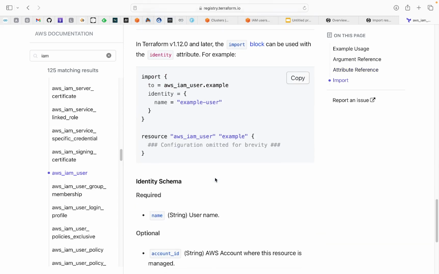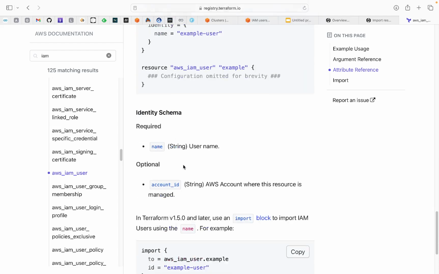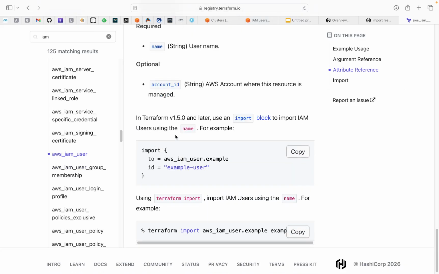So the Terraform version you are using, this is if you are using the identity in your import block, your Terraform version has to be this. We are not using this. So let's go to the bottom here. This is the one we're interested in. So you need to be running on Terraform version 1.5 and above to use import. The import block. This is all you need.